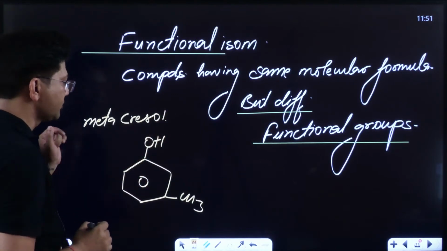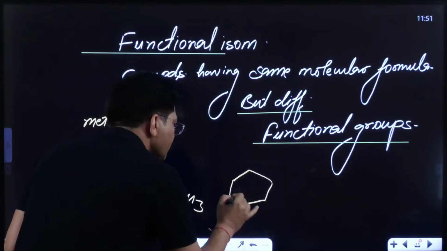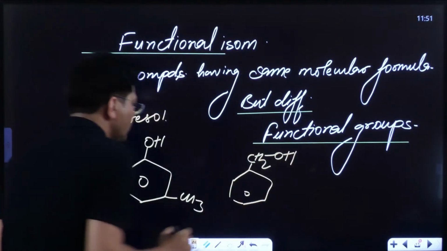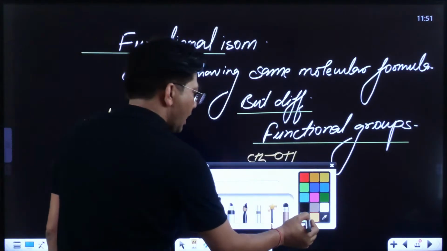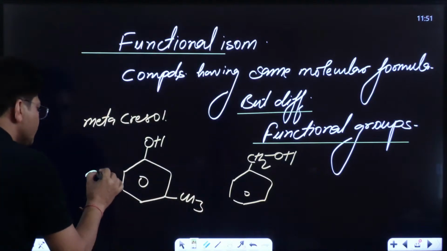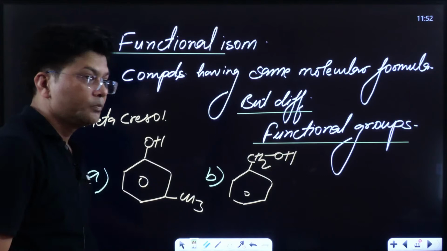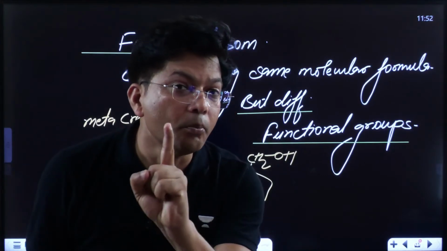This is the name for this compound. And if I write another compound like this, with CH2OH, what will you say? Are A and B functional isomers? Then you are supposed to think about their molecular formula.